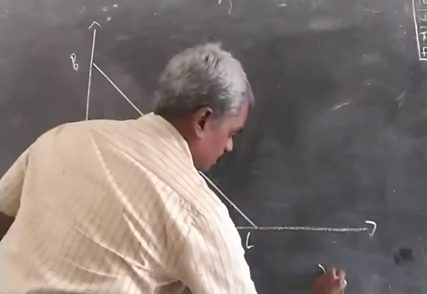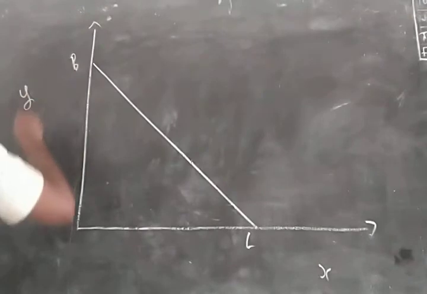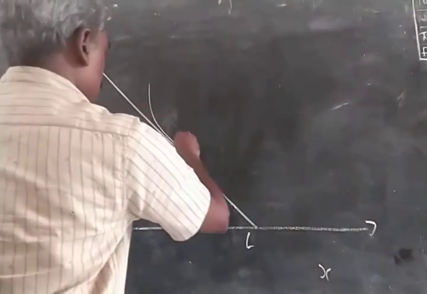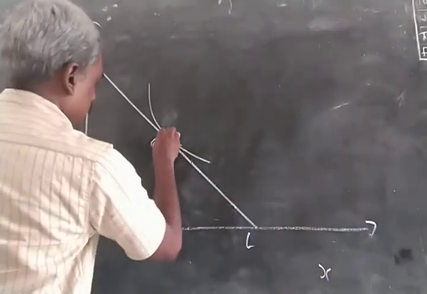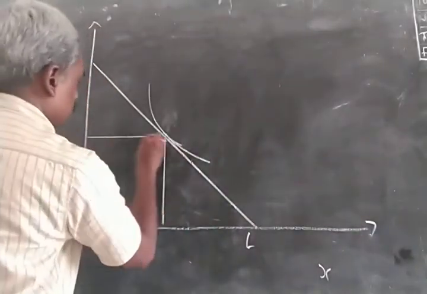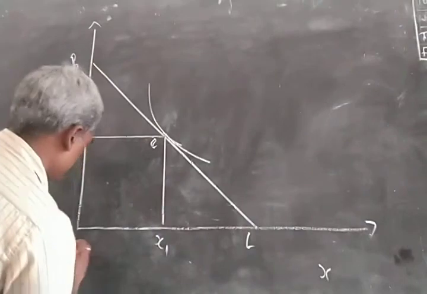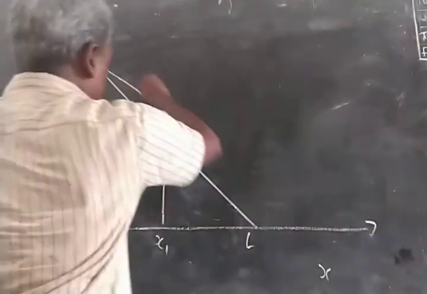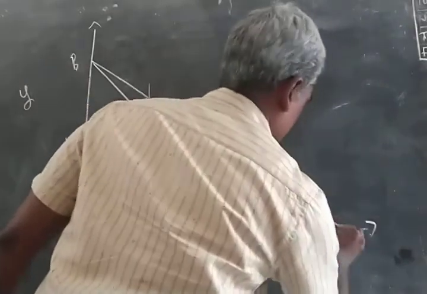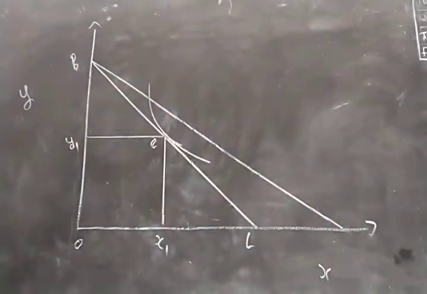On the x-axis we have commodity X and on the y-axis we have commodity Y, and the consumer is in equilibrium at this point E, consuming Ox1 of X and Oy1 of Y. Now the price of X falls, so the budget line rotates to the right.